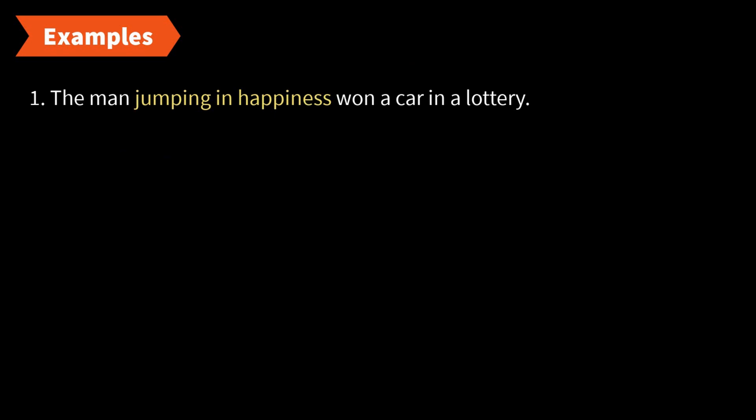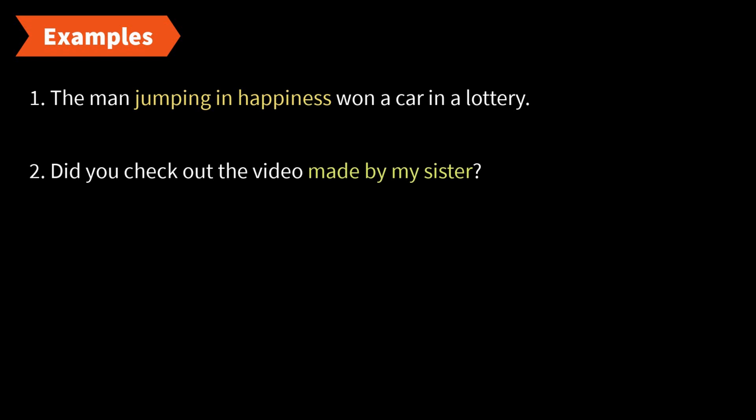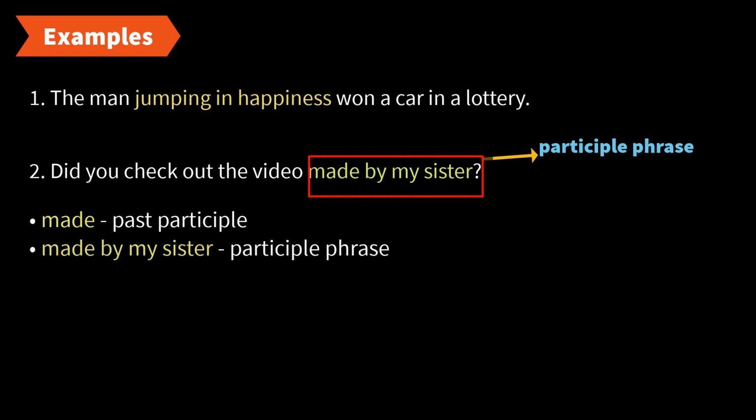Let's look at the next example. Did you check out the video made by my sister? So made by my sister is a participle phrase starting with the past participle made. And this entire phrase is working as an adjective and modifying the noun video. Which video are we talking about? We're talking about the video made by my sister. So made by my sister is our participle phrase. Made is the past participle and by my sister is a prepositional phrase that's working as a modifier. So this entire phrase made by my sister is working as an adjective and modifying the noun video.